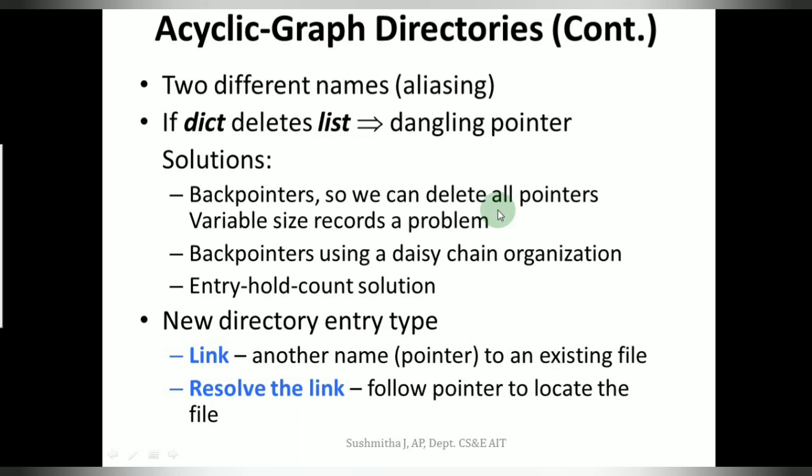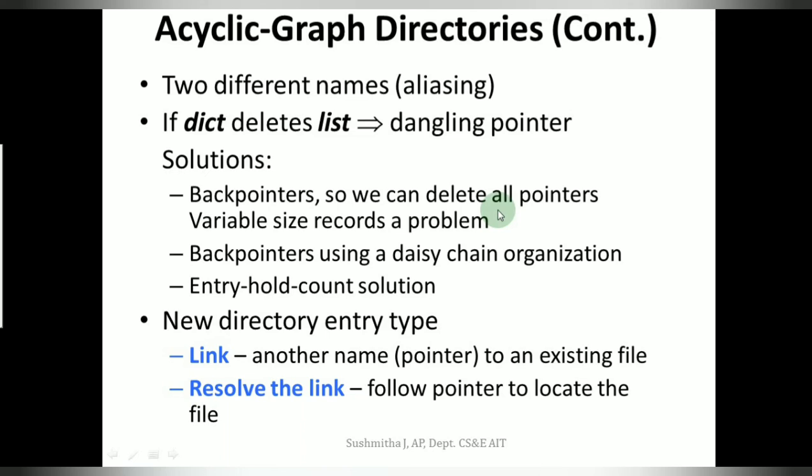If a file is deleted and the link continues pointing to that location, and there is no file available there, it ends up pointing to nothing. So what can we do with the back pointer?